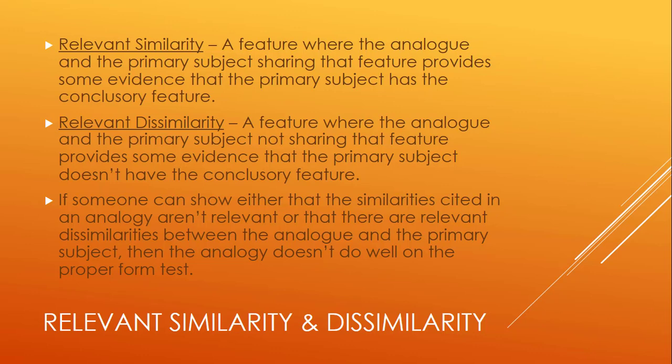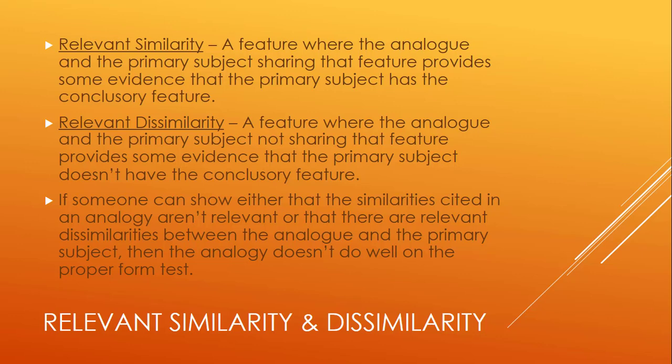Let's move on to the next bullet point here. If someone can show either that the similarities cited in an analogy are not relevant, or that there are relevant dissimilarities between the analog and the primary subject, then the analogy doesn't do well on the proper form test.